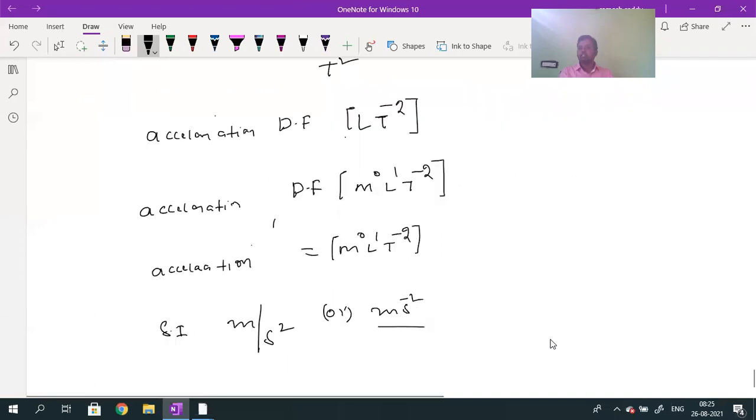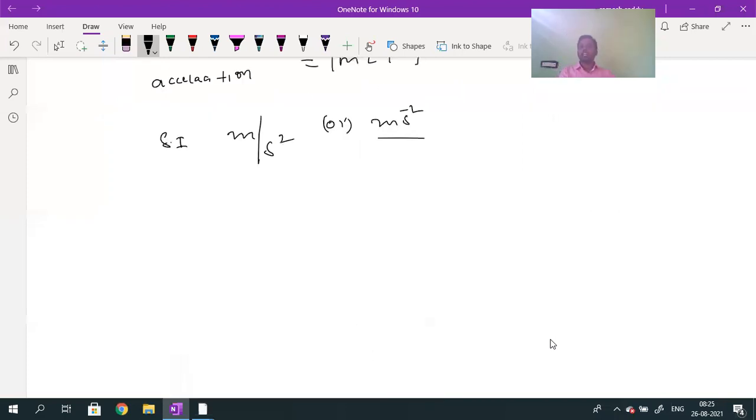If I take one more example, the main use we will come to know because of the dimensional formula is that we can write the units of the physical quantity. One more example I will take: density. What is the dimensional formula of density? Density is nothing but mass divided by volume. Mass is nothing but M, and volume is nothing but L cube.